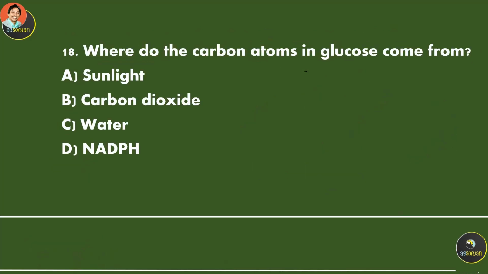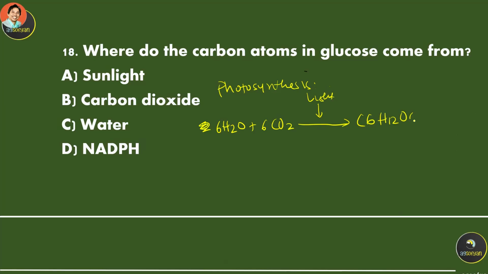Where do the carbon atoms in glucose come from? Again, we're going to do this formula, photosynthesis. 6 water plus 6 carbon dioxide, light or photon, and then glucose and then 6 oxygen.